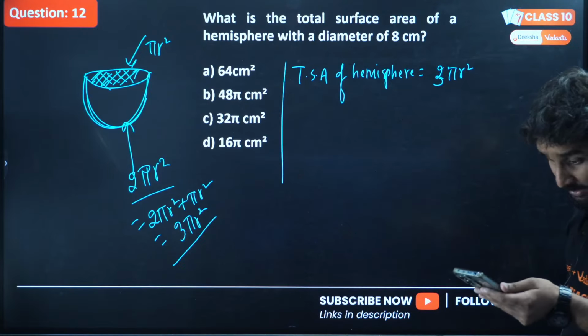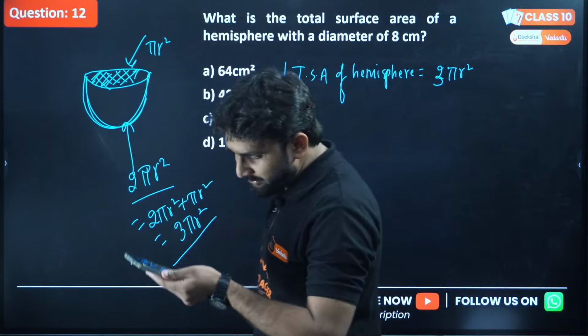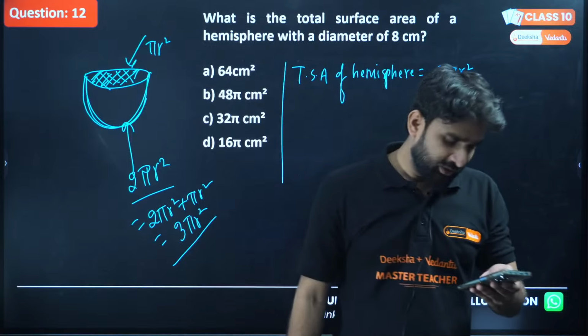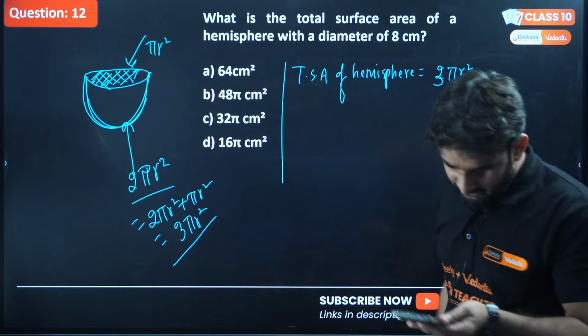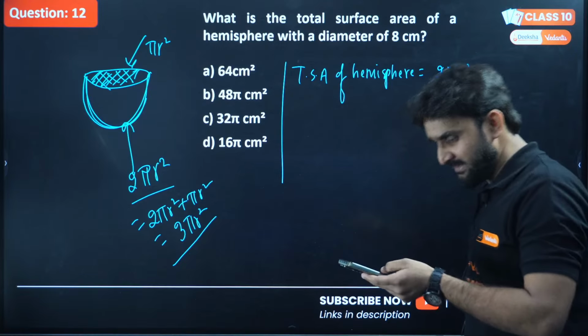3 pi r cube, Chintu, you wrote 3 pi r cube. Are you sure? Come on, rethink about it. Chintu, I think you made a mistake here. 3 pi r square. Rohit is correct. Okay, Chintu is saying sorry. No need to worry, Chintu. Don't worry, it happens. Superb.